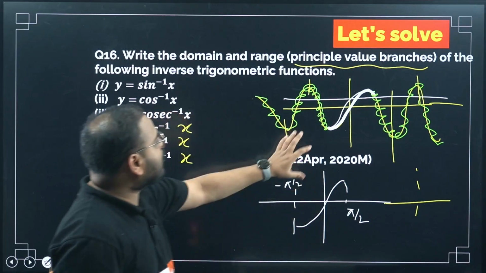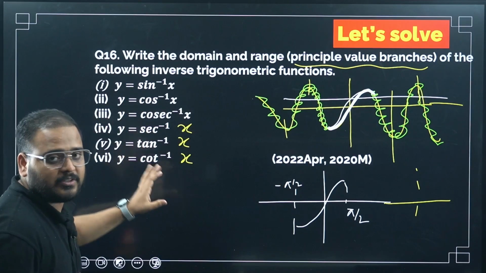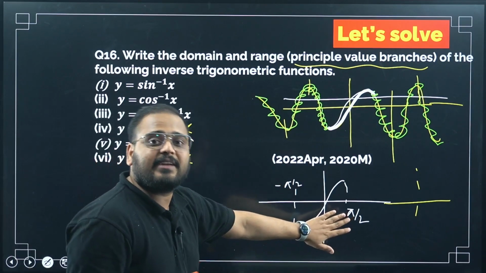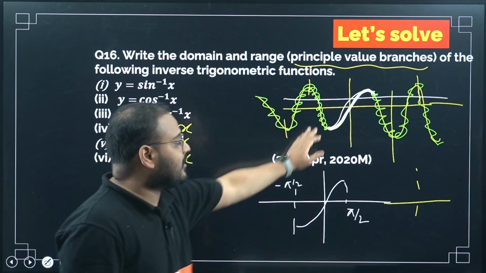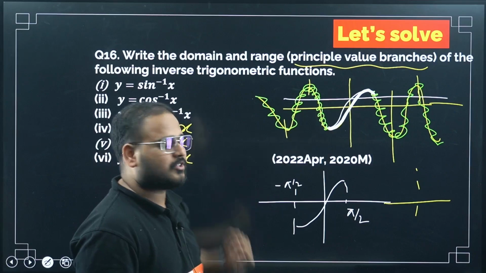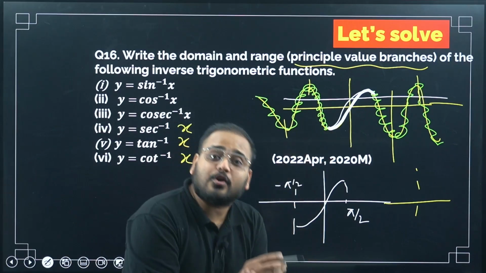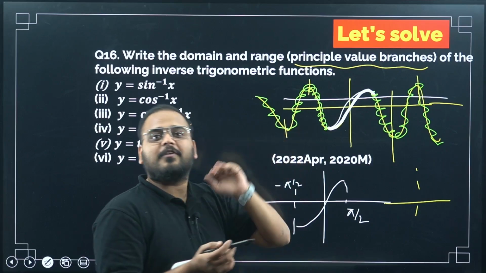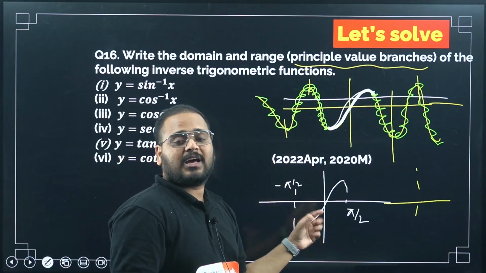They are talking about the principal value branches for all these inverse trigonometric functions. This is a trigonometric function, but I can take the inverse now because this has become invertible. It was not invertible earlier. Over here it is not invertible. Why, sir? Not one-one function, but in this case it is one-one now. So after applying the restriction over the domain, the trigonometric function becomes invertible, and once done, that branch can be inverted.